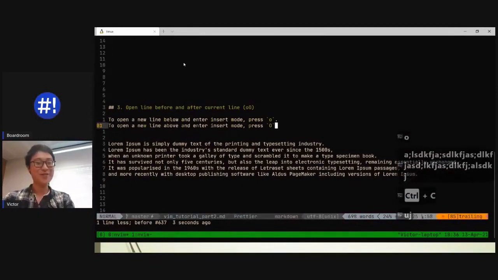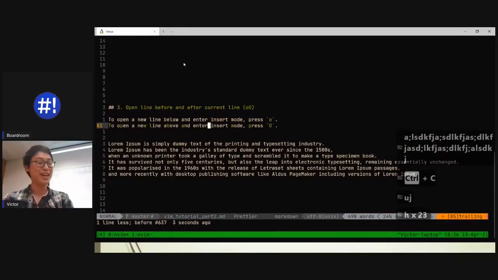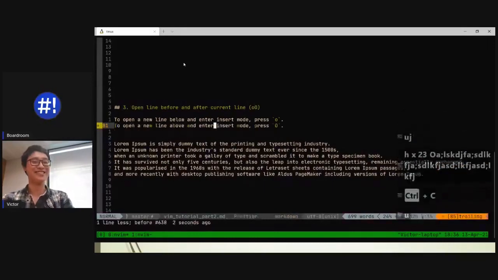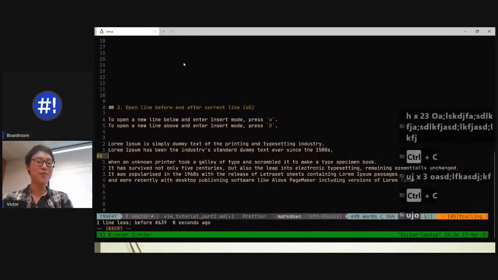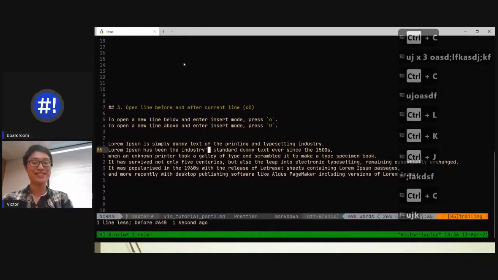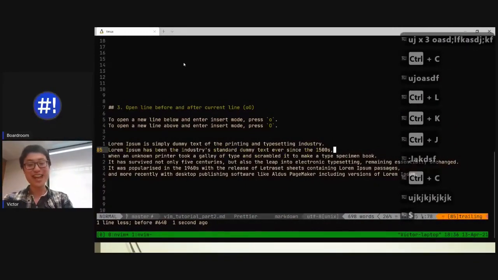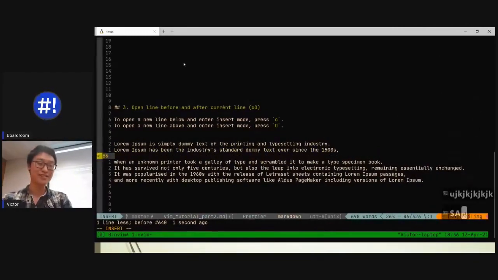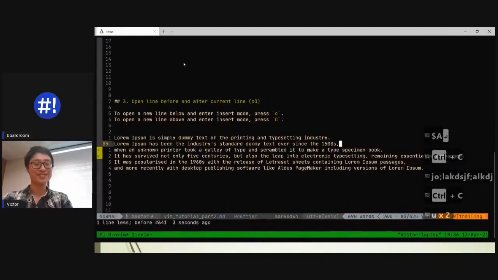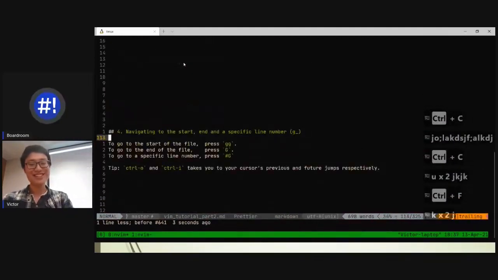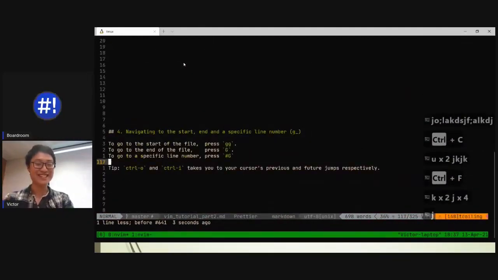Whoa. What about above the line? If I'm on this line, capital O. Whoa. It's so good, right? So I just open a new line right there. Rather than go to the end, press A, and then enter, just press O. So good. These small little things, guys. You guys don't understand how good this is.